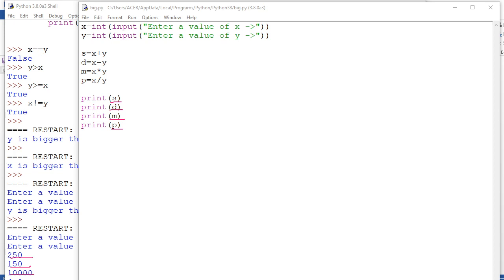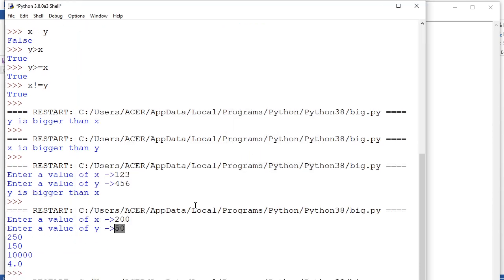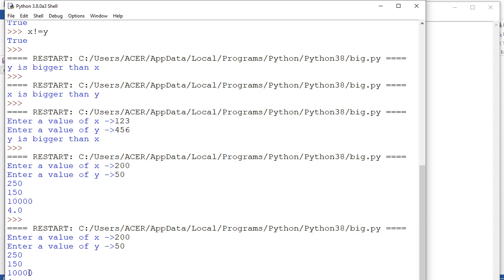Okay, how to convert this 4.0 into an integer? Very simple. We have to convert this p into an integer. See, I had converted to integer here, so in that way it has to be converted to integer. I am simply writing here, int of p. Now if I run the program, enter a value, the same thing, 200, then 50, then check, 4 is coming here. This is type conversion, it is coming later on for you. See, I had converted the type from 4.0 to 4. Okay, so all these things will come later on.